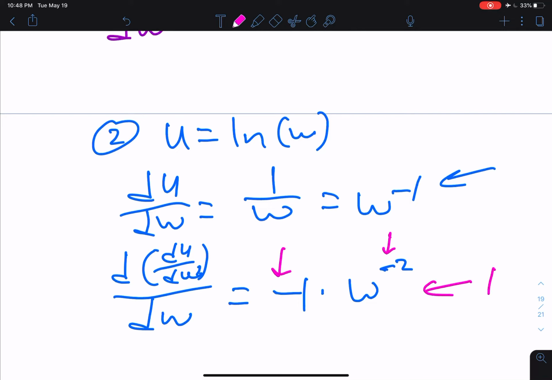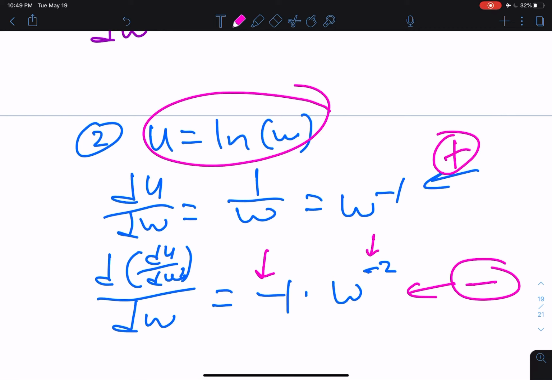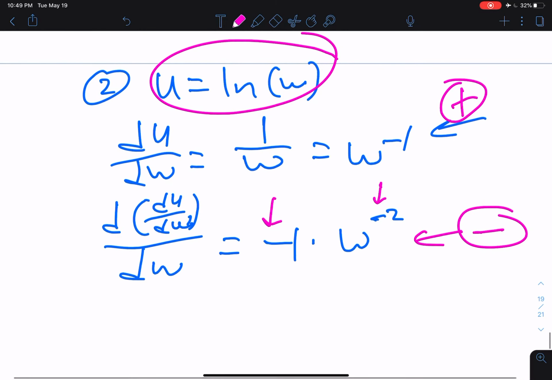So this is indeed negative. So again, the first derivative was positive, the second derivative was negative, and we see that logarithmic functions will work when we wish to use them to specify mathematically a utility of wealth function for a risk-averse investor. And that's all I have for now. Thanks for watching.